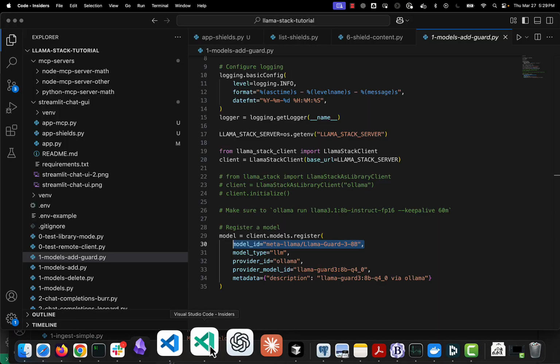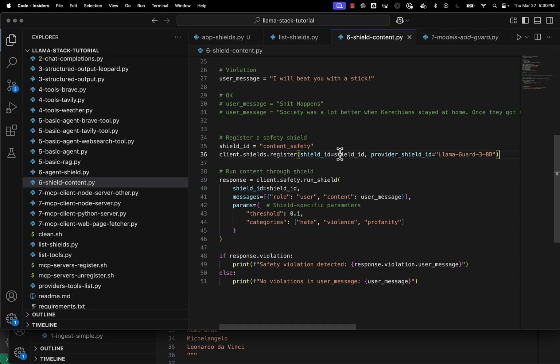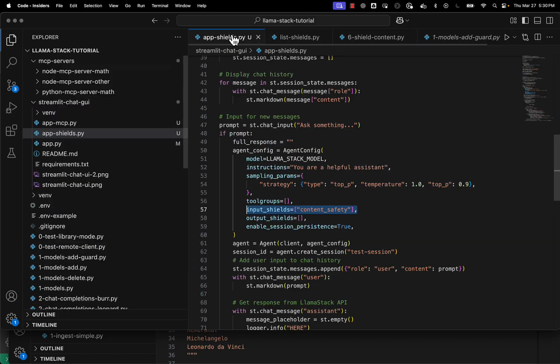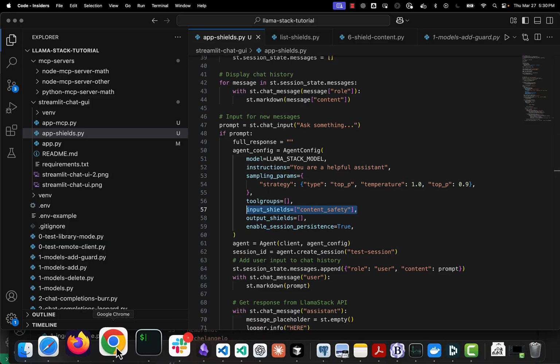You add the Guardian model using this mechanism here, so register, okay? You can also use a curl with a post, but in this case, this API seems to work okay for me, so I can register the Guardian model. I have to register the shield for that model. Content safety becomes the shield that basically uses that model. I can list my shields, and then when I create my agent right here, I can basically say, what shields do I want? Now that works as a filter for preventing things from entering my system.